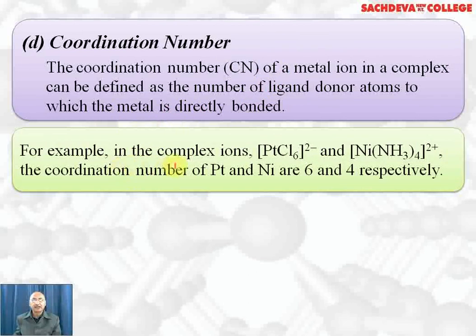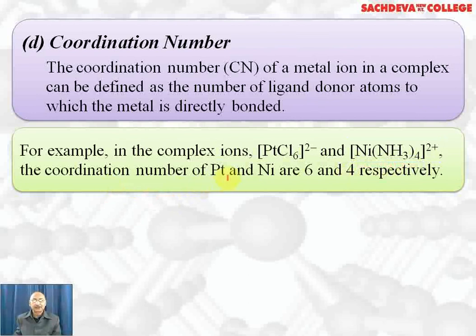For example, in the complex ion PtCl6 2-, the coordination number of platinum is 6, whereas the oxidation state here is +4, +4 minus 6 equals -2. Here nickel has +2 oxidation state and the coordination number is 4 because it is linked with 4 ammonia molecules.